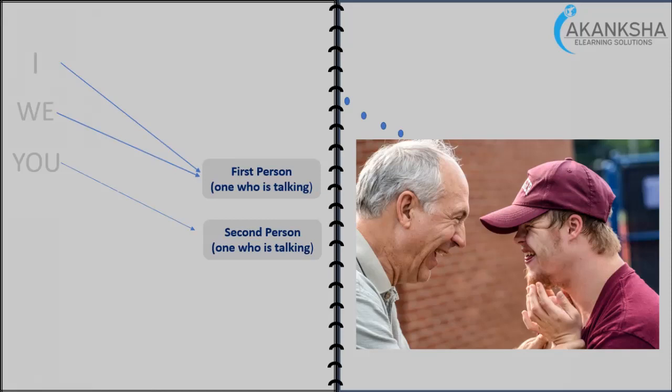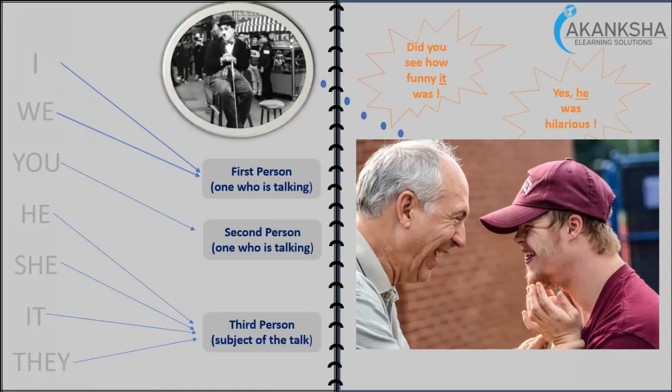The second person is the one who is listening to the first person. And the third person is the subject of the conversation between the people who are talking. That is what we call first person, second person, and third person.